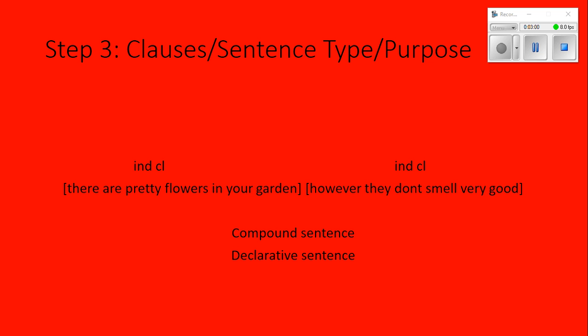Step 3 goes over clauses and sentence types, and then the sentence purpose. For this one, we have 2 independent clauses, which means we have a compound sentence because both of those could stand alone, but we've joined them together. And then this is a declarative sentence. It's just giving us facts.